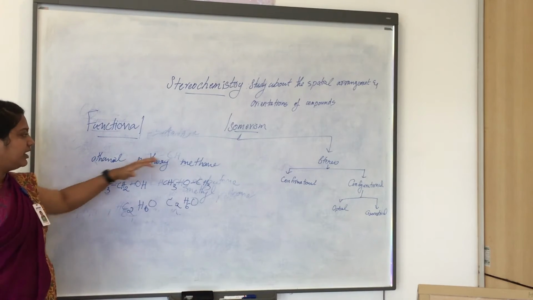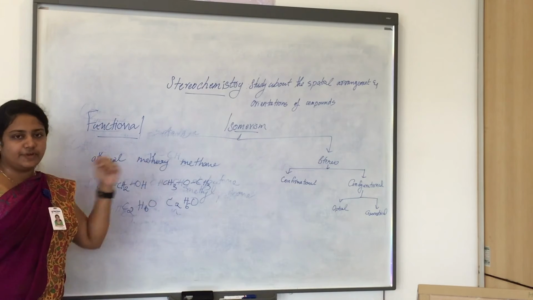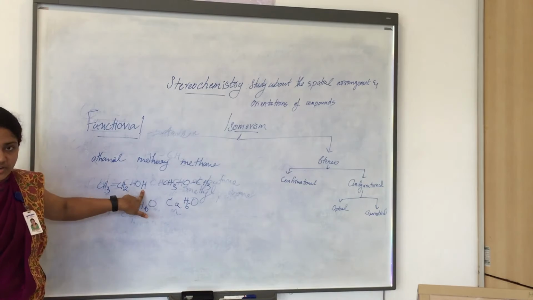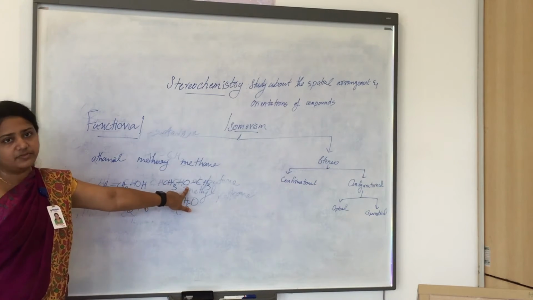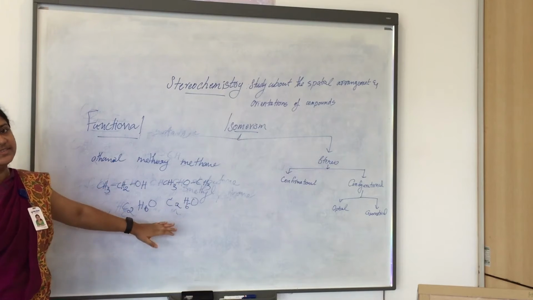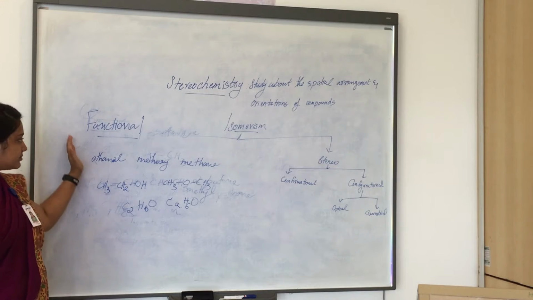So ethanol and methoxymethane have the same molecular formula but differ in the functional groups. Ethanol has the hydroxyl functional group, whereas methoxymethane has the ether functional group, but both have the same molecular formula. So these are functional isomers.